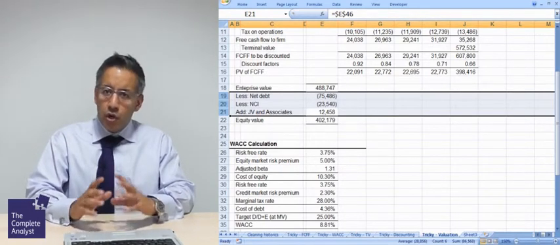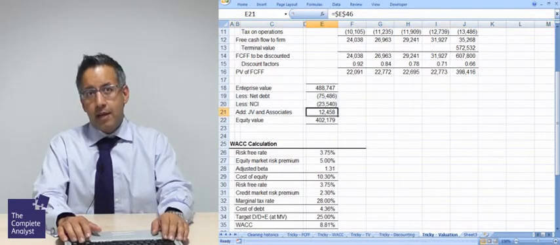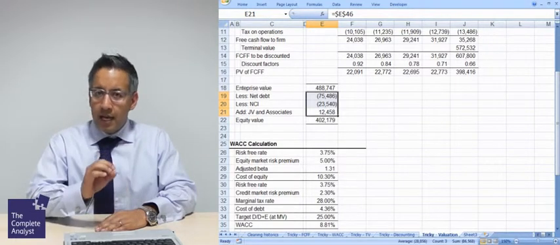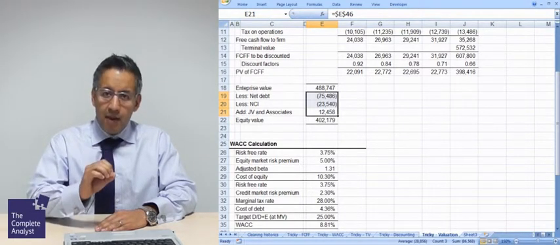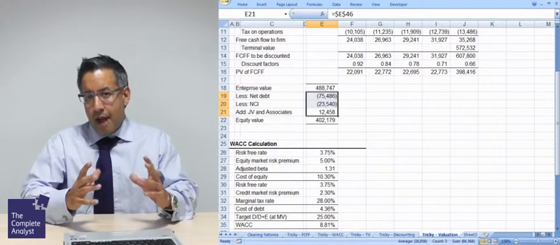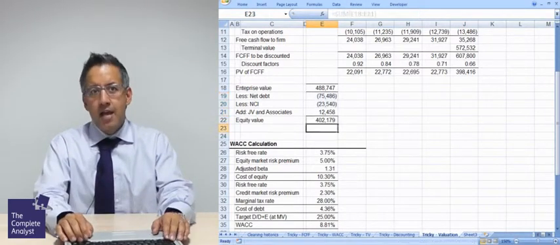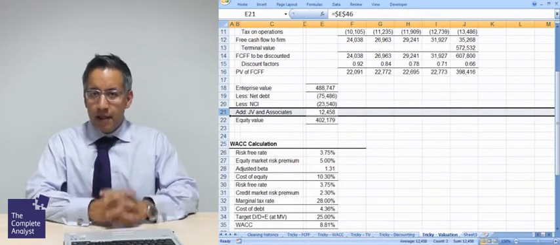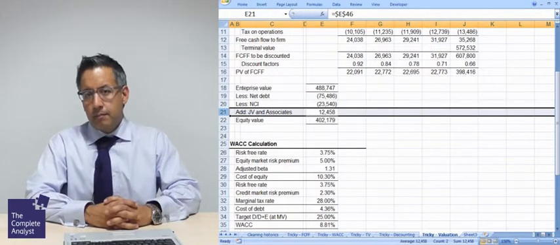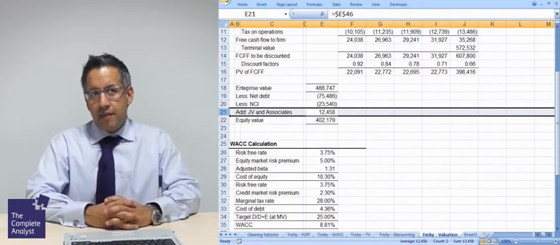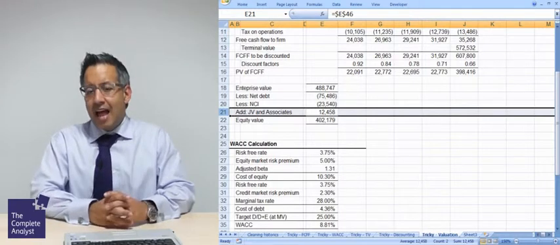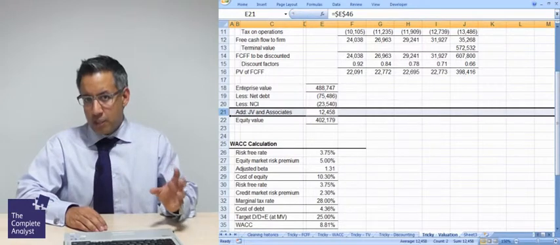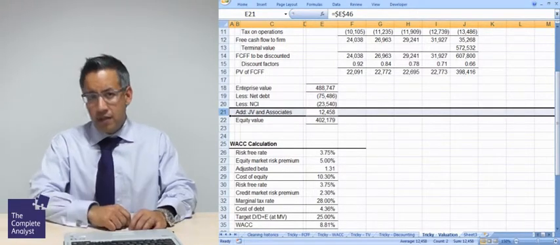Now, in terms of trying to get good, quick numbers, the idea would be, again, fair value, perfect, the best numbers that we can get. But what you're looking at here is the latest available information. Now, again, you've got to work out how much time it's worth spending getting better numbers. If you have a relatively small JV and associate number, pick up the latest available balance sheet, pick up the book value. However, if the book value is deemed to be materially out of line with the market value and the JV and associate number is big enough to warrant doing this additional work, you would have to value those JVs and associates.